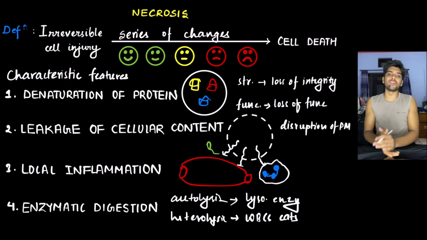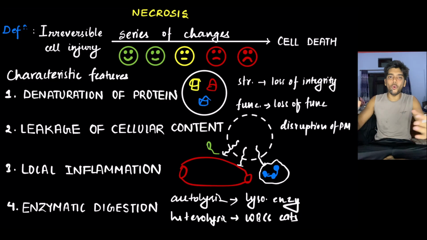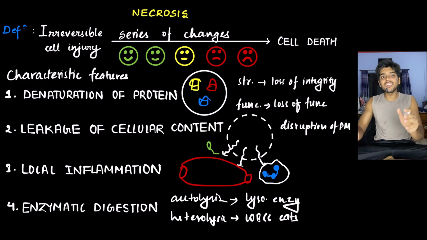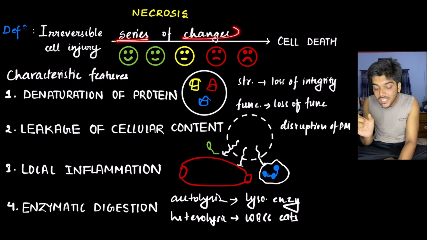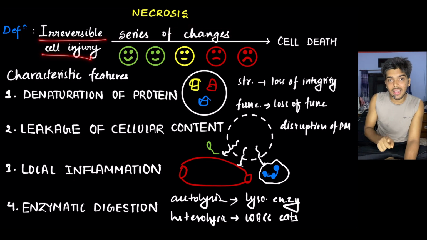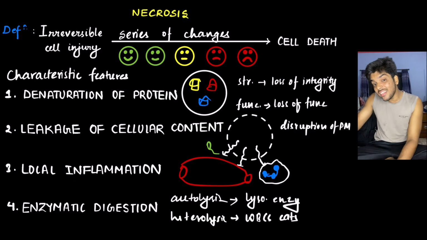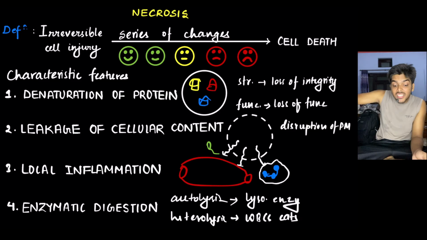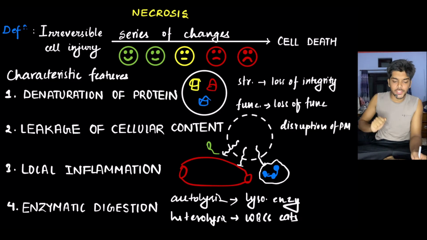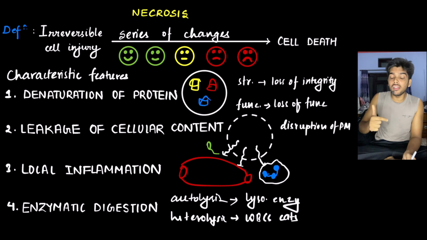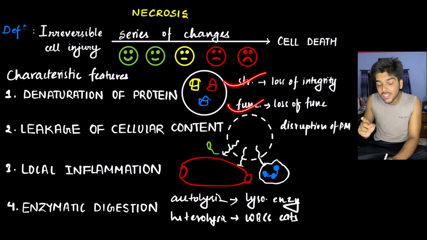So that's necrosis. This whole thing defines the word necrosis. What is necrosis? Necrosis refers to the series of morphological changes taking place in an irreversibly injured cell that eventually results in the death of the cell. The series of morphological changes is a result of four characteristic features. Number one, denaturation of the protein, where there is degradation or destruction of both structural and functional protein.